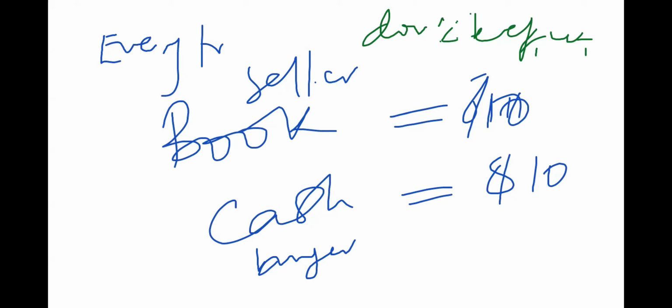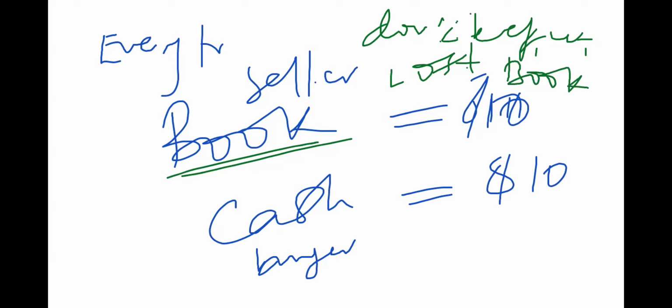If I'm the seller and I sell the book for $10, the first effect is that I've lost the book. And the second is that I have gained the cash.